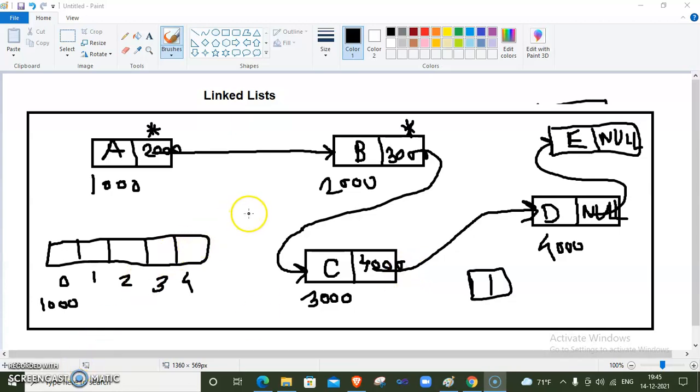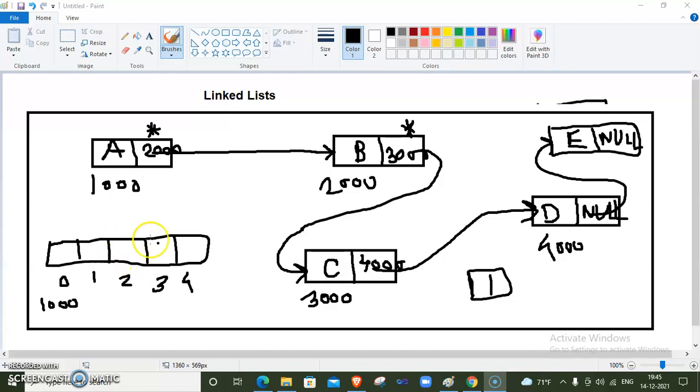Hello students, in the previous video we have seen what is a linked list in data structure and what are the advantages of linked list over array. Inside an array, there is fixed memory allocation. We can't insert more elements above its size, or there may be some wastage of memory if we allocate more memory in advance and we will not use it.